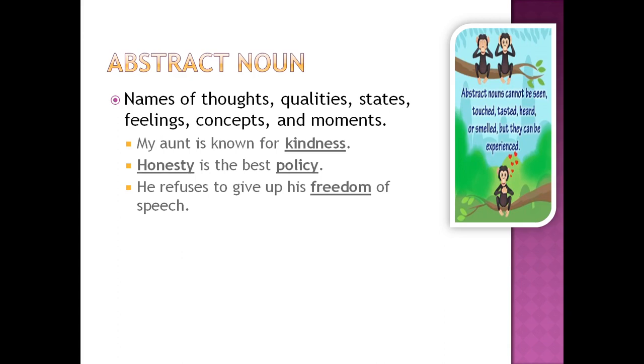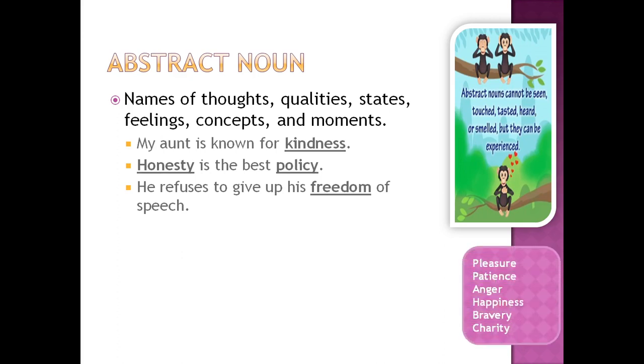Honesty is the best policy. Here, both honesty and policy are abstract nouns. Honesty is a quality, policy is a concept. He refuses to give up his freedom of speech. Here, freedom is an abstract noun as it is a state or condition. You can see few more examples. Pleasure is a state, patience is a quality, anger is a feeling, bravery is a quality, charity is a concept.